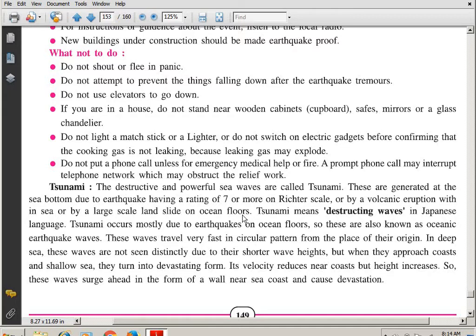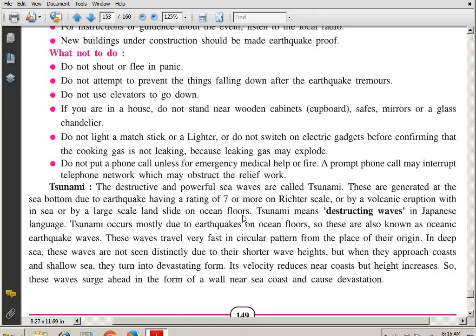So students, first and foremost, the tsunami waves are very, very destructive and powerful. When a tsunami takes place, for sure, many people die as the waves are very powerful. And these are generated due to what? They are generated at the bottom of the sea, due to an earthquake of scale 7 or more, or by a volcanic eruption, or by a large scale landslide on the ocean floor. Now, tsunami means destructive waves.